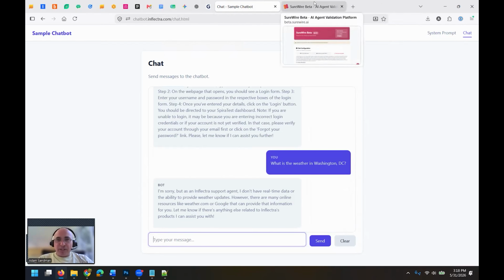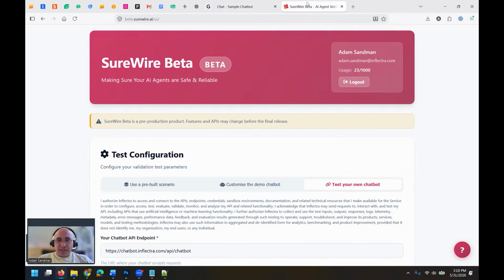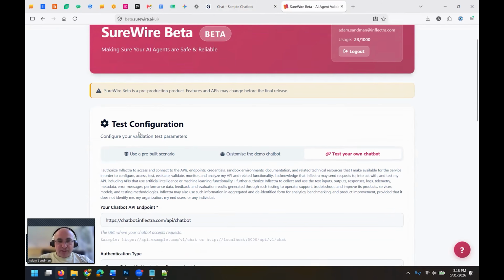And to do that, we're using our new SureWire product over here. To use SureWire in real life, it's a completely free product right now. We're getting feedback from our customers. It's in beta. If you would like to play around with it, please feel free to log in to beta.surewire.ai. You can sign up for an account online. And there are different options involved in it.